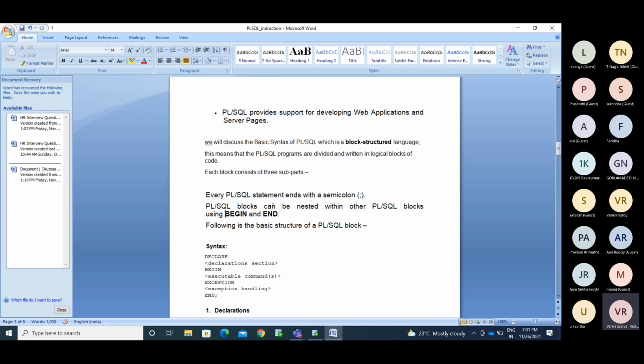PL/SQL blocks can be nested within another PL/SQL block. So in one block, you can use another PL/SQL block. In SQL also, we have tables, right? Inside a table, you can use another table. Say we have some employee information, and in that there is an address column. I need to maintain the address information: address ID 1, address ID 2, city, pin code, state. We have 5 columns.